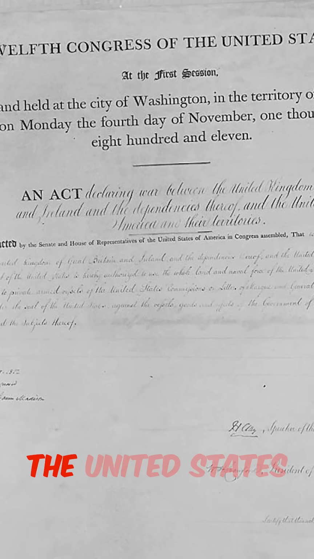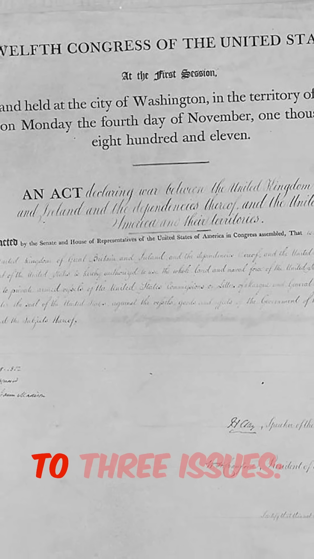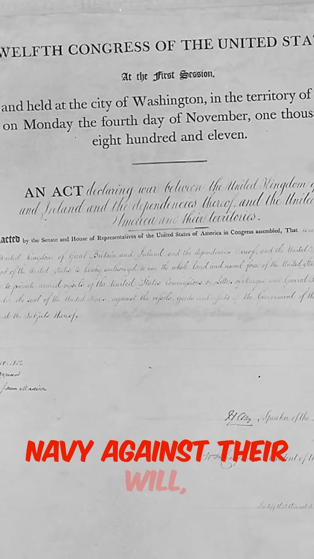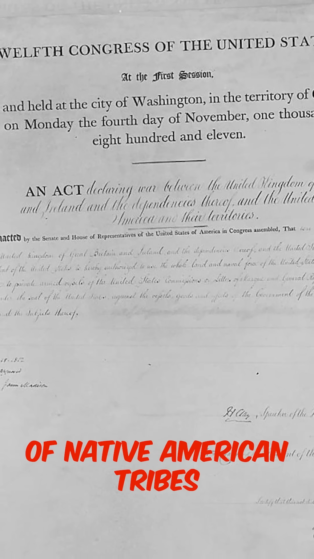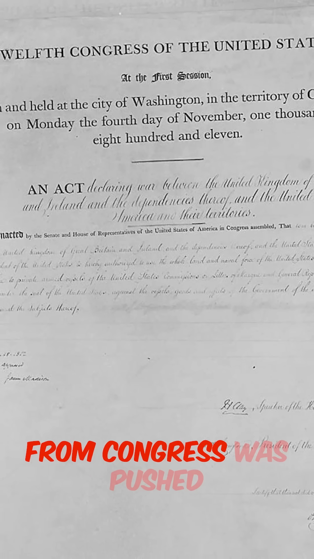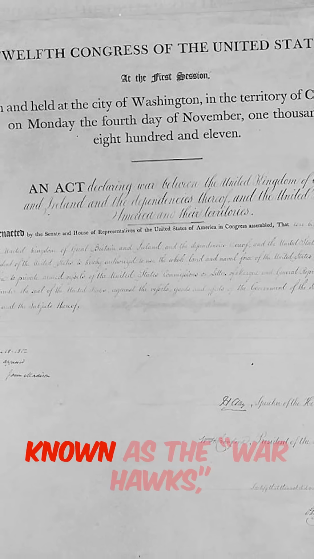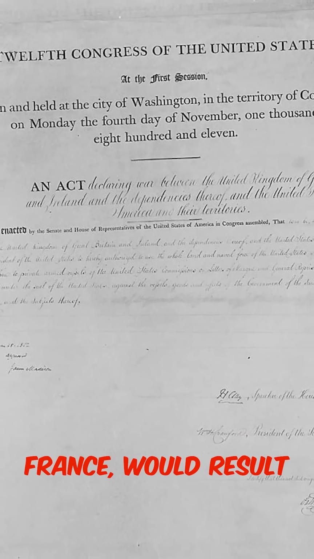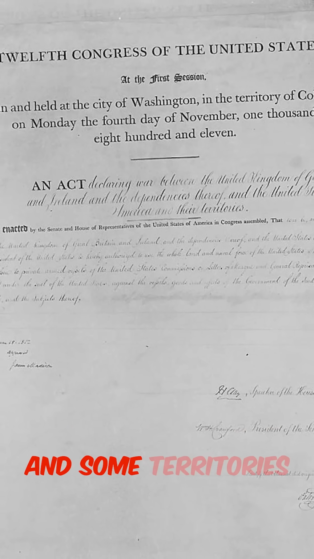In June of 1812, the United States declared war against the British in reaction to three issues: the induction of thousands of neutral American seamen into the British Royal Navy against their will, the British support of Native American tribes in the Great Lakes region, and the British economic blockade of France. The authorization from Congress was pushed through by a faction of members known as the War Hawks, who hoped that a war with Britain, which was already struggling against Napoleon and France, would result in the US gaining control of Florida and some territories in Canada.